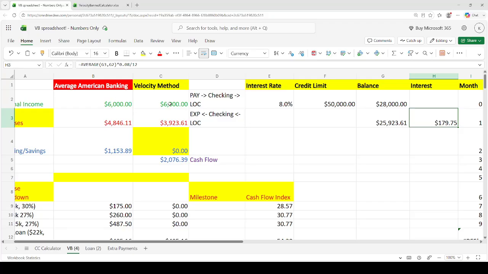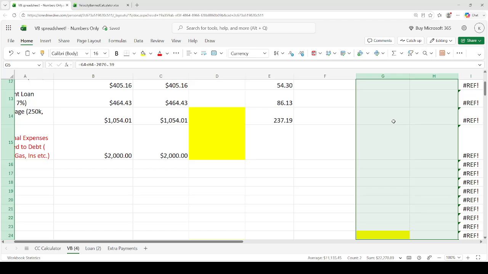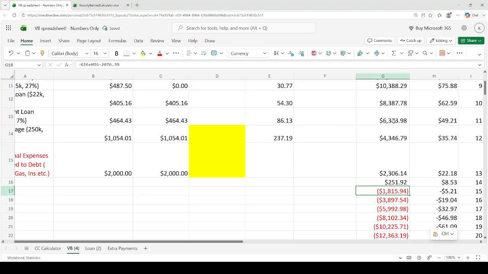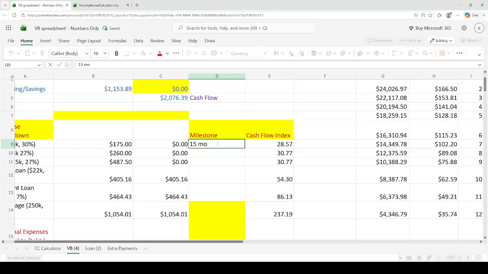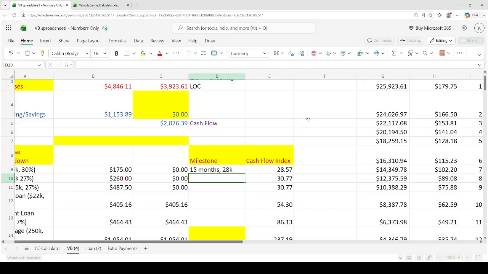So think about this. If you're putting your entire $6,000 paycheck into the line of credit, you're easily going to meet the minimum payment. You don't even have to worry about it. And then you see that after every single month, the balance of the line of credit just goes down, and it's relatively simple. In month 15, we paid it all off. So 15 months, and how much was it? That was about 28K.